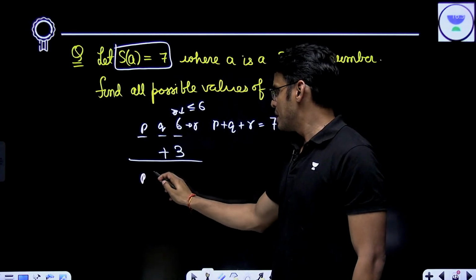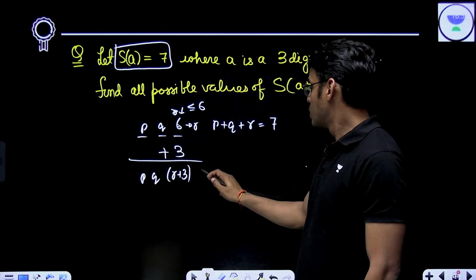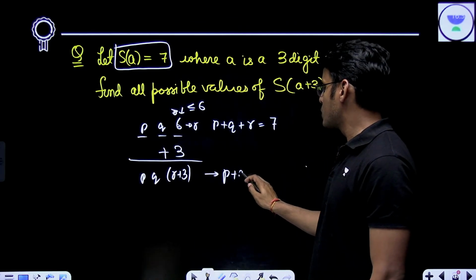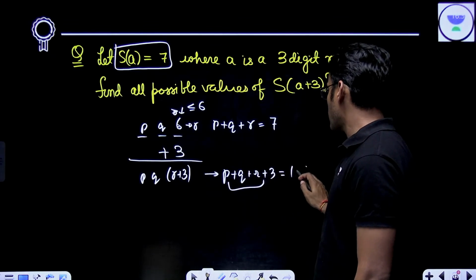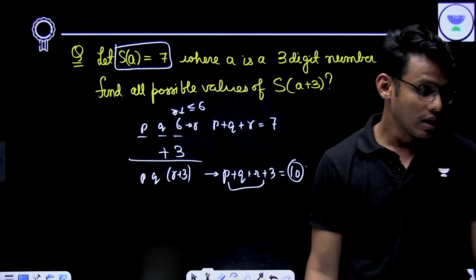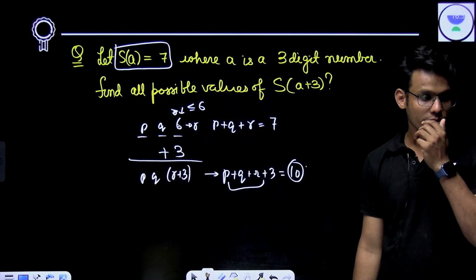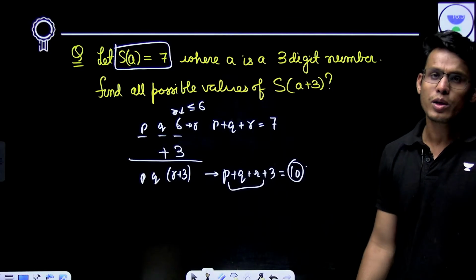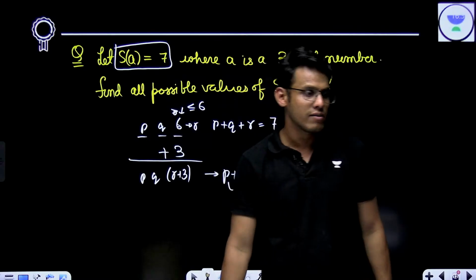So this will be PQ, and here you can see R plus 3, since there is no carry. So the sum of digits here is P plus Q plus R plus 3. Since this is 7, the only possible value is 10. Right? The only possible value is 10. There is no point studying the divisibility rule of 17.